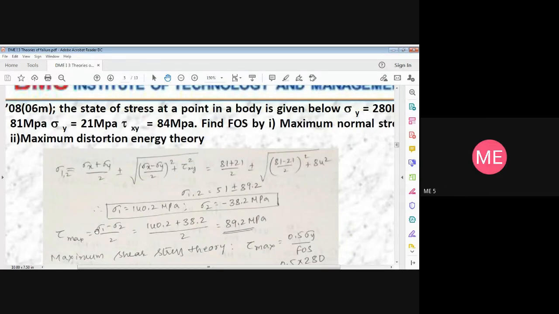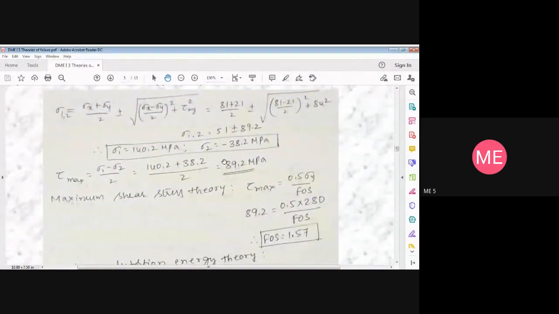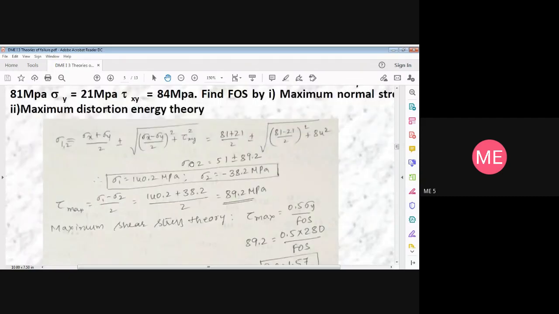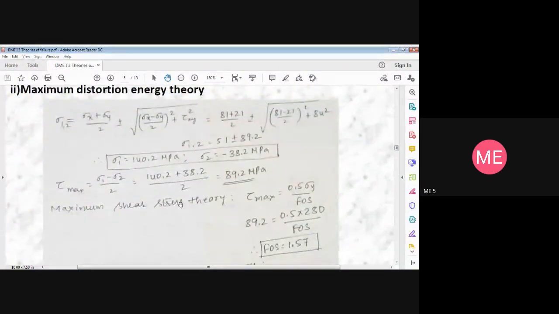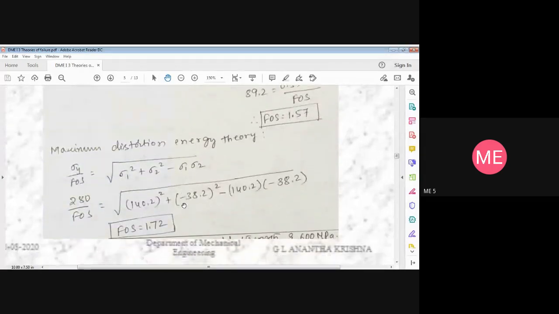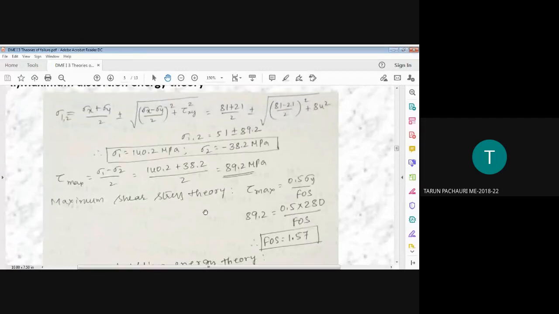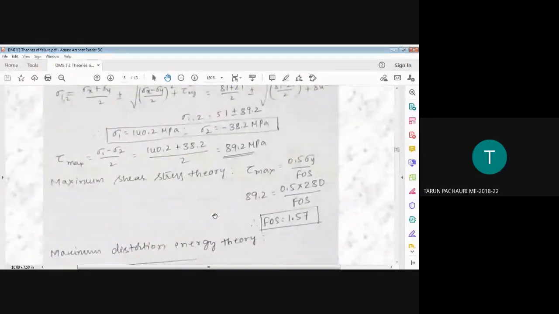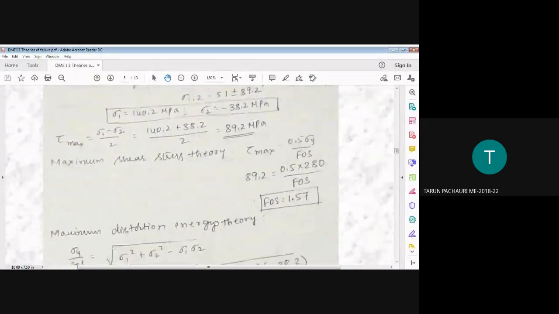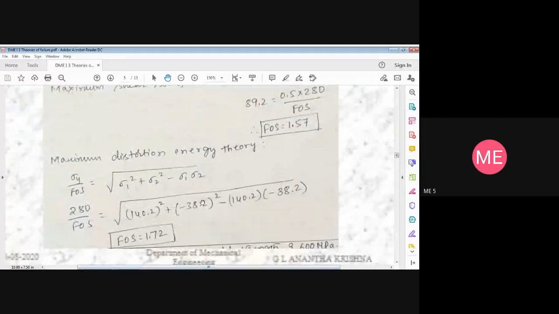Then find out the factor of safety according to maximum normal stress theory, maximum shear stress theory, and distortion energy theory. For maximum normal stress theory, I'm getting 1.997. That's correct. Shear stress theory, 1.557. And distortion theory, 1.72. Yeah, that's what I got.